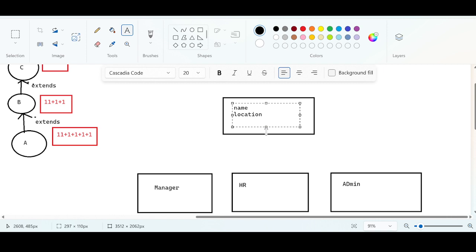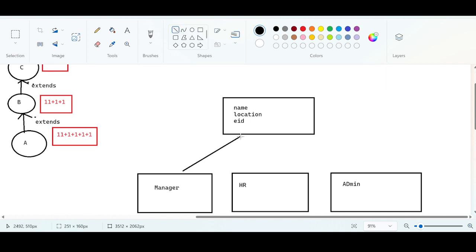And employee ID variable, EID, is common for all. So the common variables are common for manager, common for HR, also common for admin. Manager is going to have these three things common. It can be inherited from the parent, right?